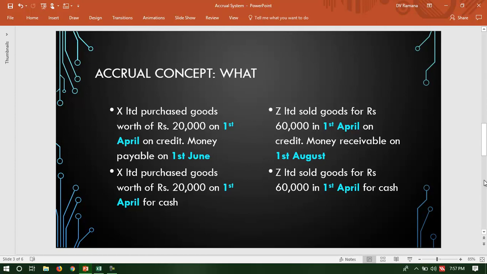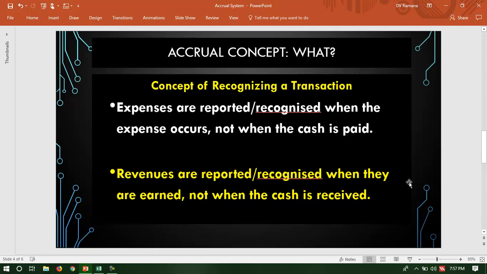So the accrual concept says all expenses should be recorded at the time of happening of the event, not at the time of actual payment. All incomes should be recorded at the time when the transaction happens, not when the actual cash is received.